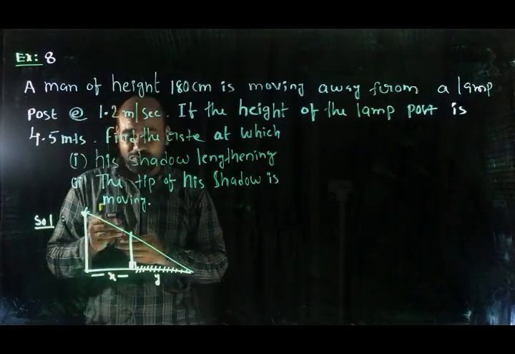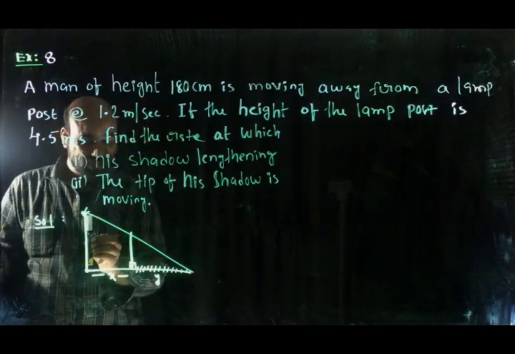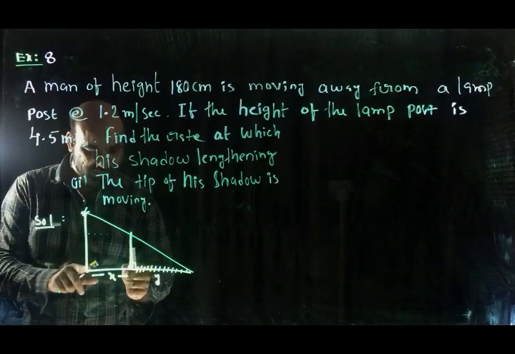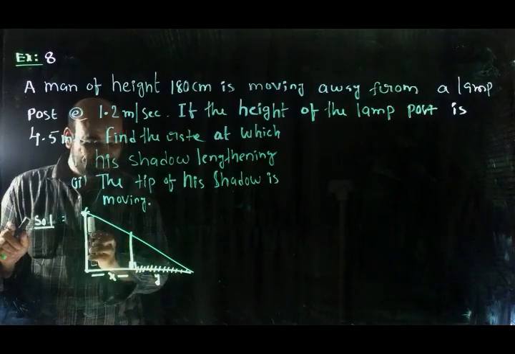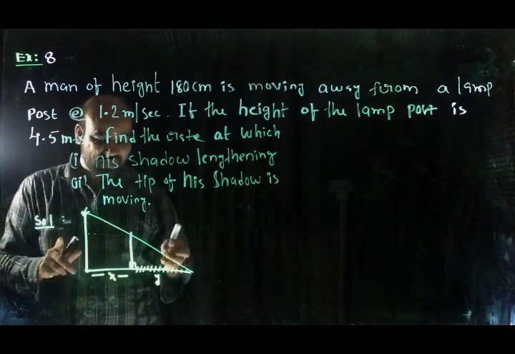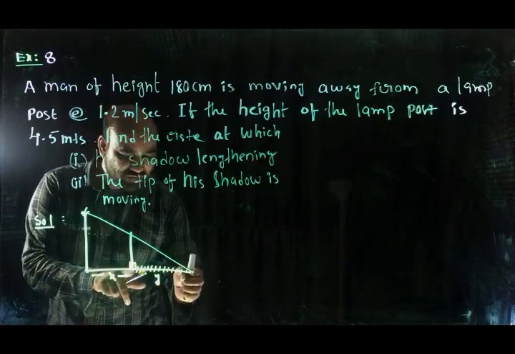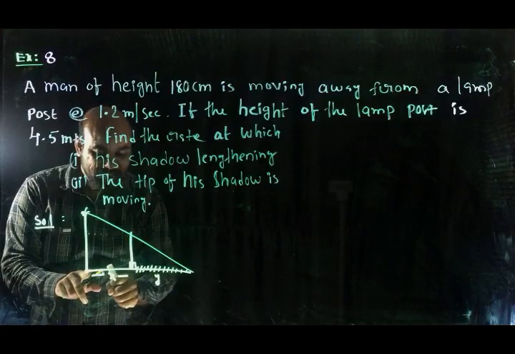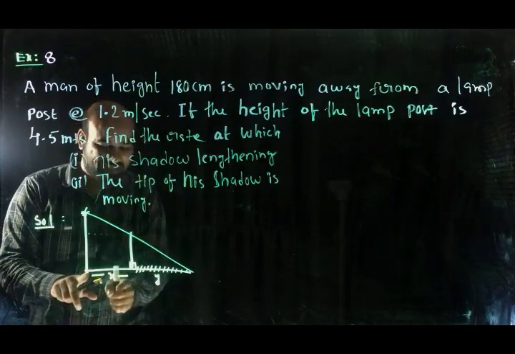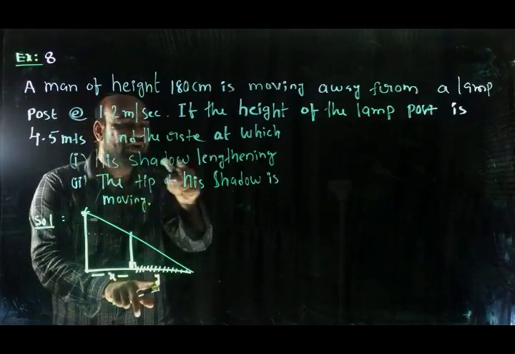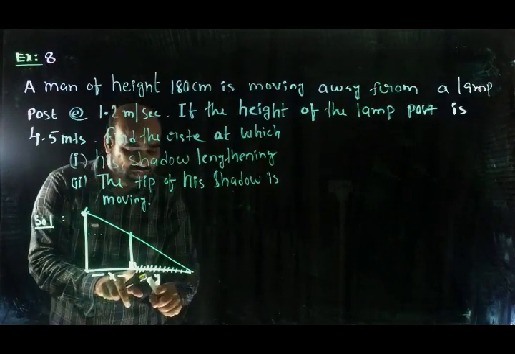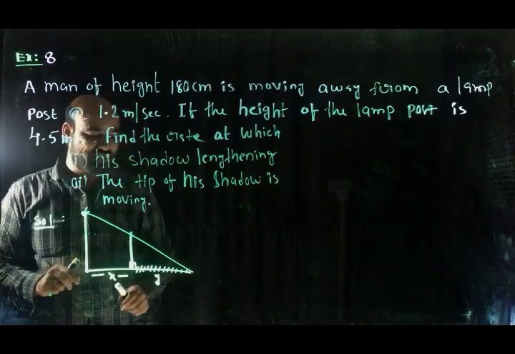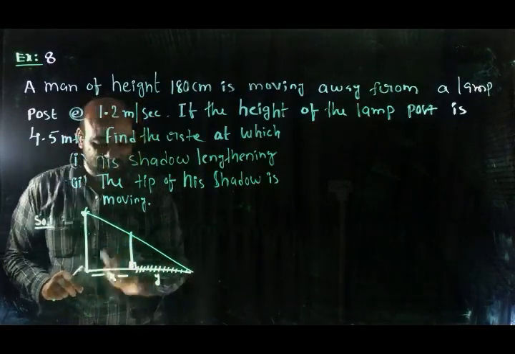What happened here? He is walking away from the lamp post, which means x is changing, and automatically his shadow also will change, so y also will change. dx by dt is given as 1.2 meter per second. We want to find how fast his shadow is lengthening, which means dy by dt should be found.